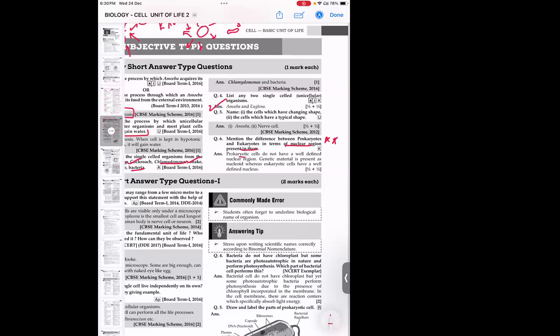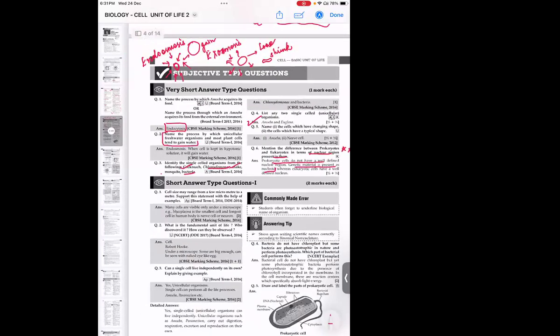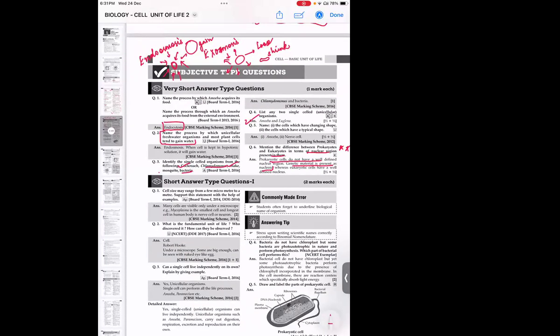Prokaryotic cells do not have a well-defined nuclear region, and the genetic material is present as a nucleoid. So in prokaryotes, instead of a well-defined nuclear region, they have the nucleoid. Whereas eukaryotes have a well-defined nucleus. Okay, so that's about the very short answer type questions.